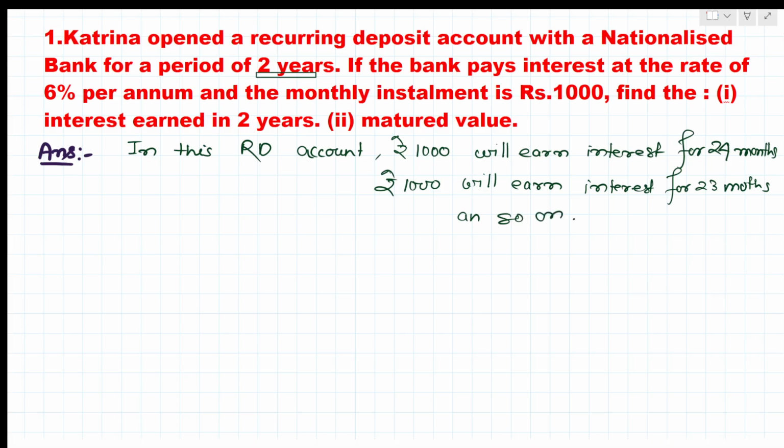So now here, the equivalent principal. What will be the equivalent principal amount?